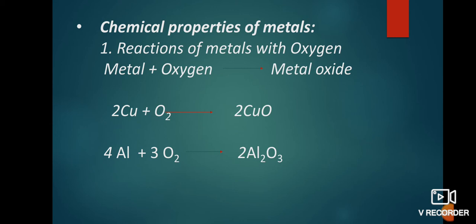For example, when copper is heated in air, it combines with oxygen to form copper oxide. Another example is aluminium, which reacts with oxygen to form aluminium oxide.